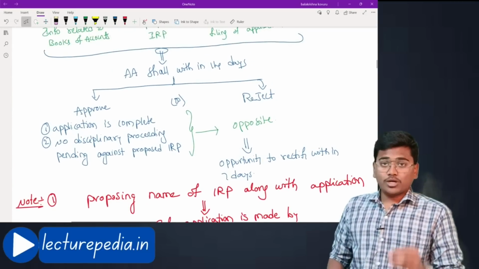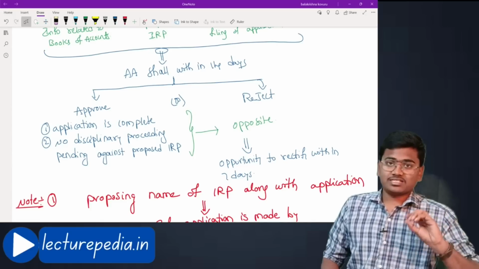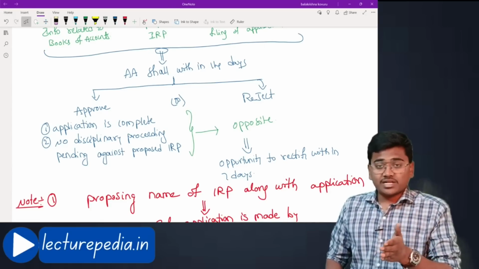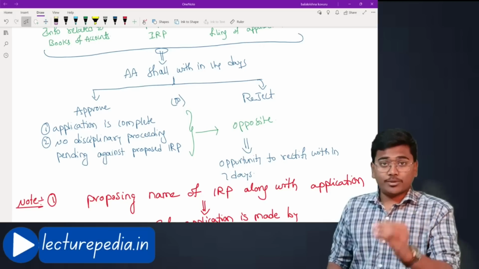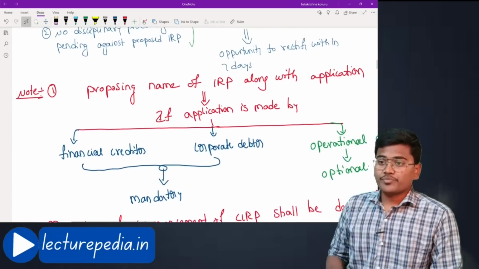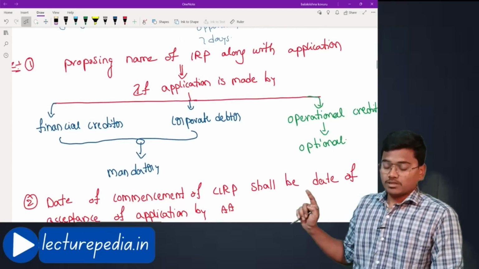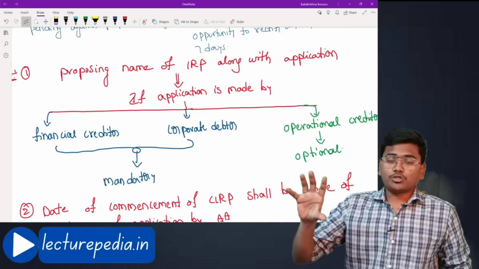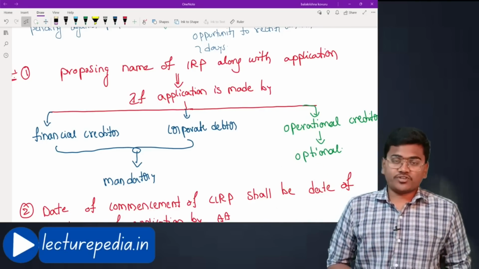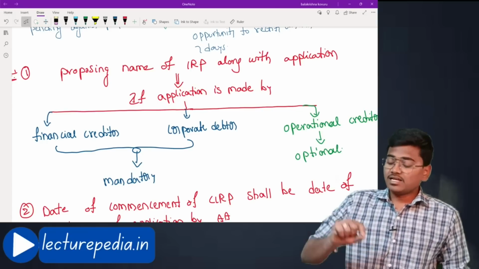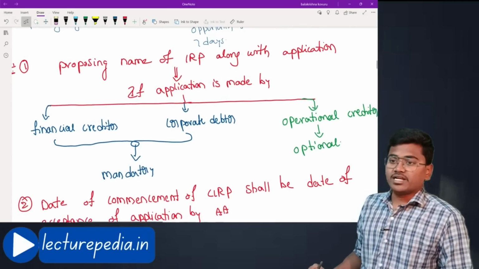We have discussed section number 7 in the previous class, which deals with application by financial creditor. Sections number 8 and 9 deal with application by operational creditor. Section number 10 deals with application by corporate debtor. Now there is a note regarding proposing the name of an interim resolution professional to the adjudicating authority while making the application. In which cases is it mandatory and in which is it not? Let us see.